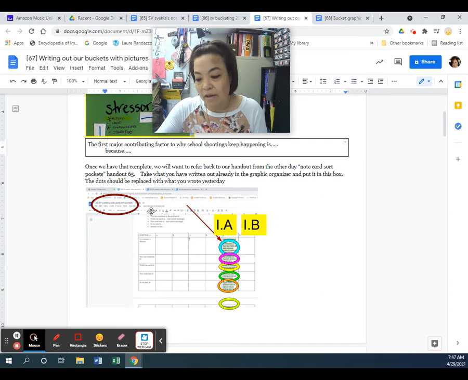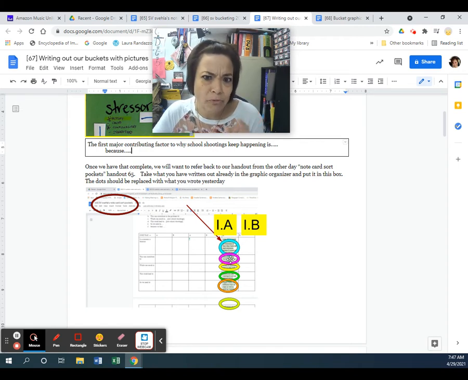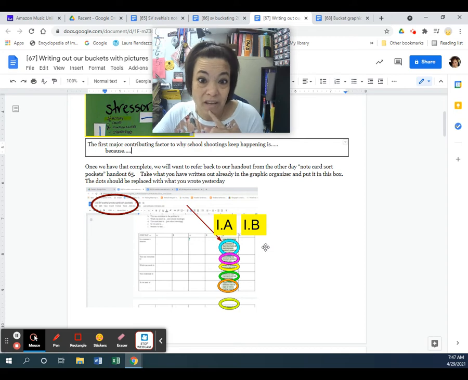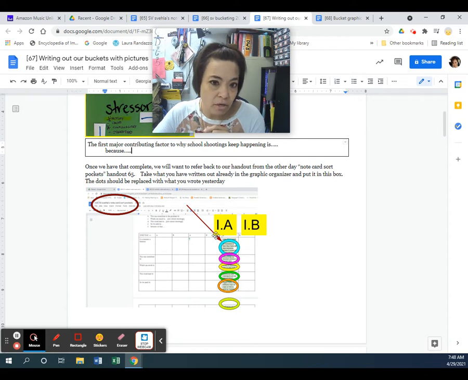After that, we've got our pockets. You've already written down these, I call them the Fruit Loops. Mine's empty, but yours should be full. Like I said in the other video, if you aren't done, you need to be working on that now, because otherwise this next part is going to be impossible to do. So you're going to want to go back to this so that you can reference it.